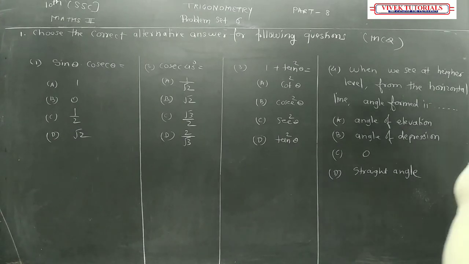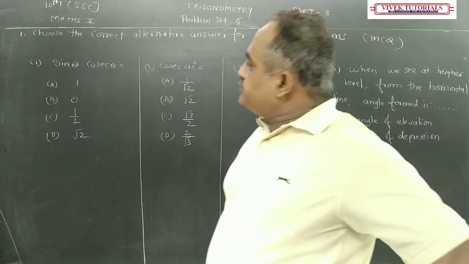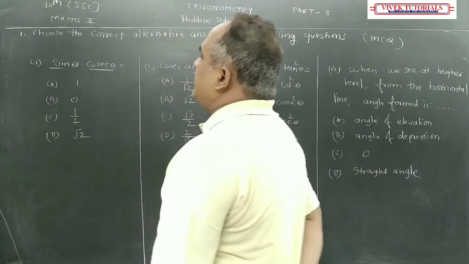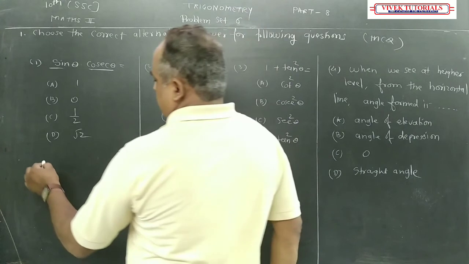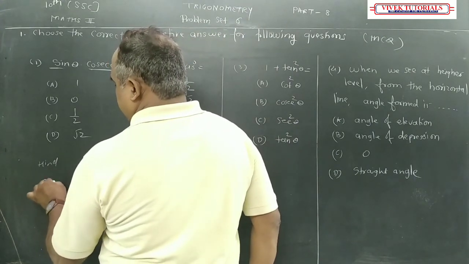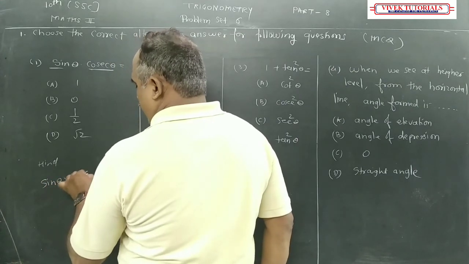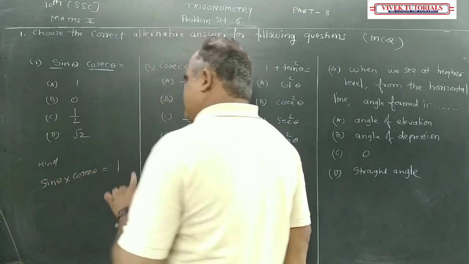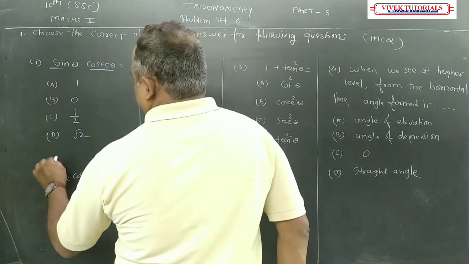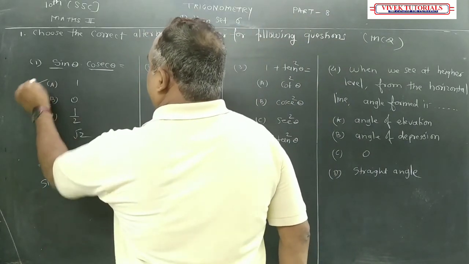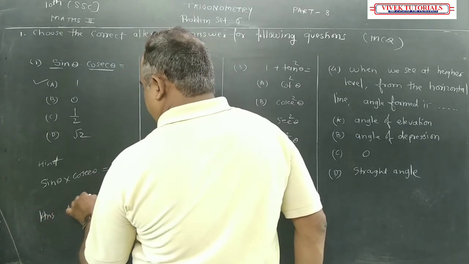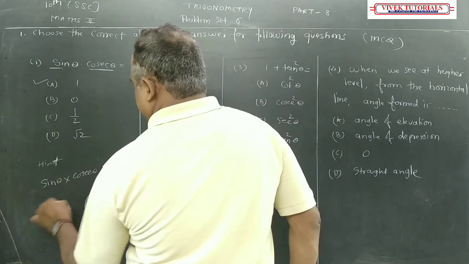Okay, so see now, first question. We have one formula, sin theta into cosec theta. So the hint is sin theta into cosec theta. A formula is there. At the start we write that formula. So this is there. So the answer is A. What is the answer? Answer is A.